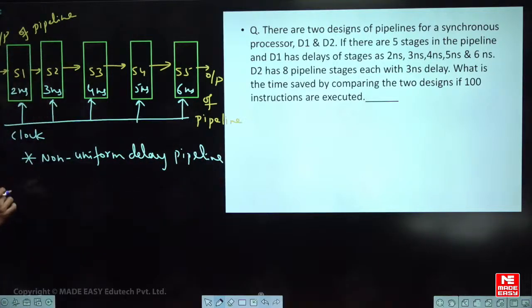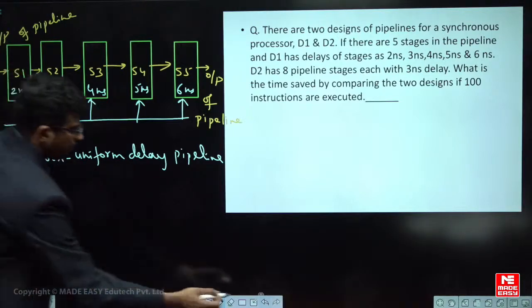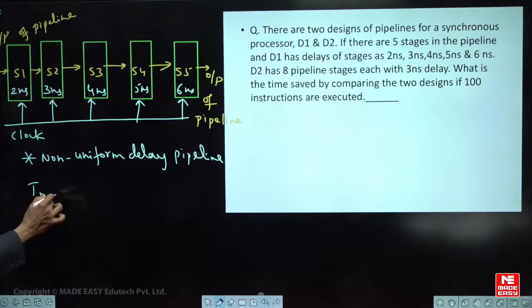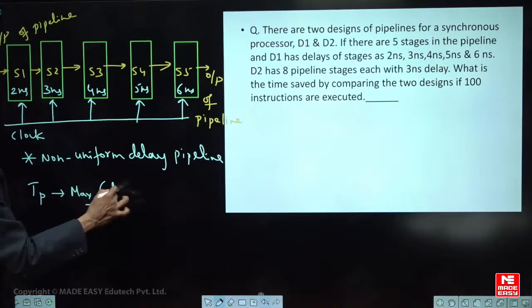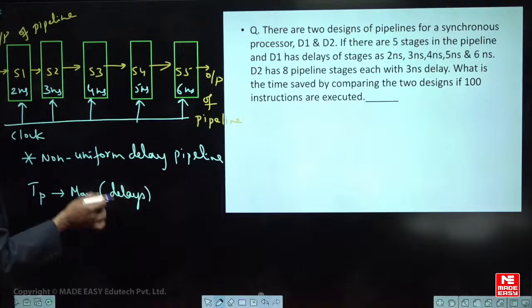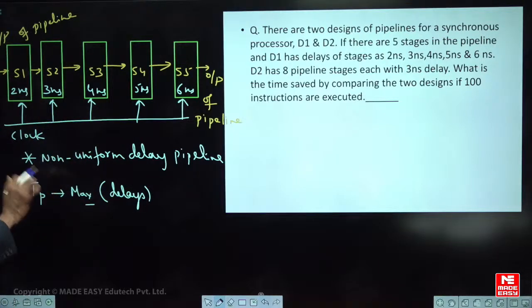For a non-uniform delay pipeline, you must take the maximum delay. So what is the process cycle time? TP, the process cycle time, minimum time means the maximum value of the delays. Whatever the delays are, that should be the minimum value of the time period for the process cycle.